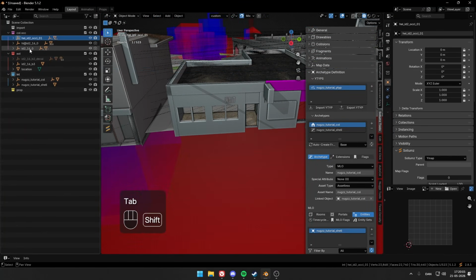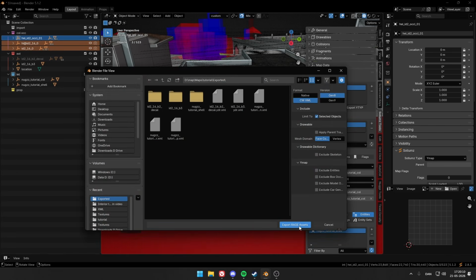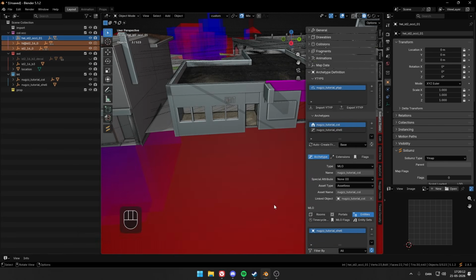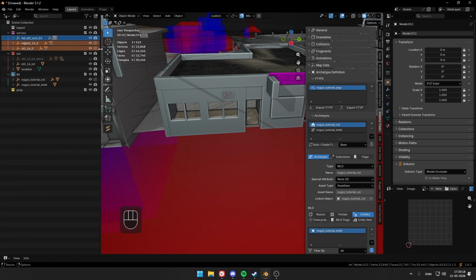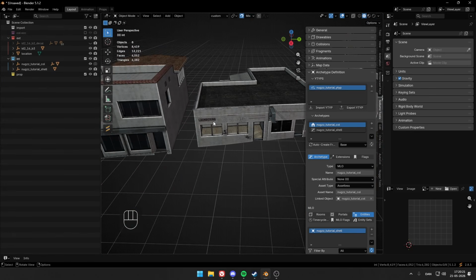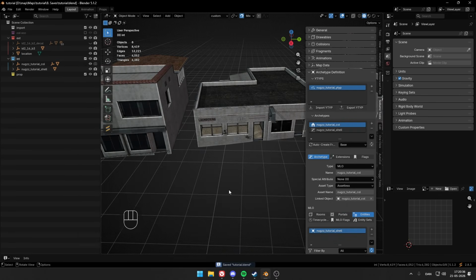So now we can export all of our collisions and occlusions. So export. This might take a little time, 2 seconds almost. Hide it again. Remember to save your folder. I have lost a lot of projects because I forgot to save. And save it here. Just name it tutorial and save. There you go.